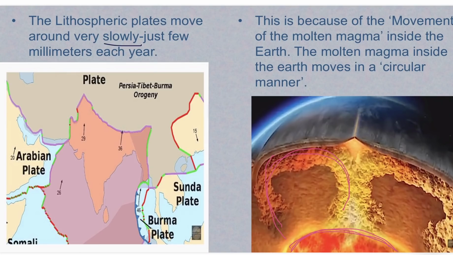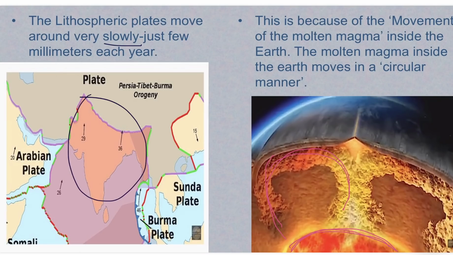For example, this is our country, India, and the plate on which India is situated moves by a few millimeters each year towards the north. So the movement of the plates is there, but it is very slow.